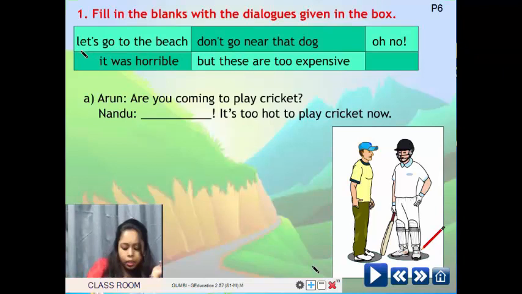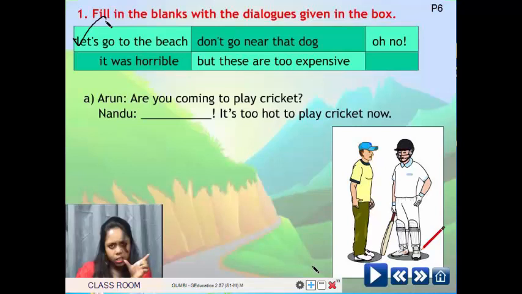So which is the correct dialogue which you will select? You think it is too hot to play cricket now. So does Nandu want to play cricket? Let's go to the beach. It's too hot to play cricket now. Will it be suitable? Do you think so? No. Then the next one. Don't go near that dog. It's too hot to play cricket now. Does that make sense, children?